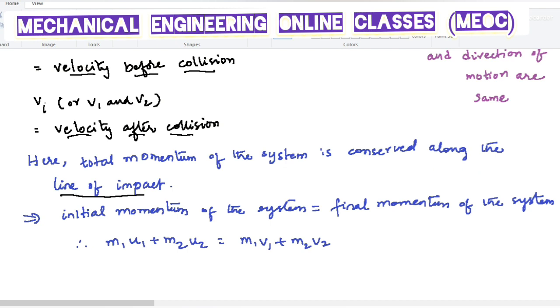Means the initial momentum of the system will be equal to the final momentum of the system. So the initial momentum of the system is m1 u1 plus m2 u2, which is equal to the final momentum of the system, which is m1 v1 plus m2 v2.